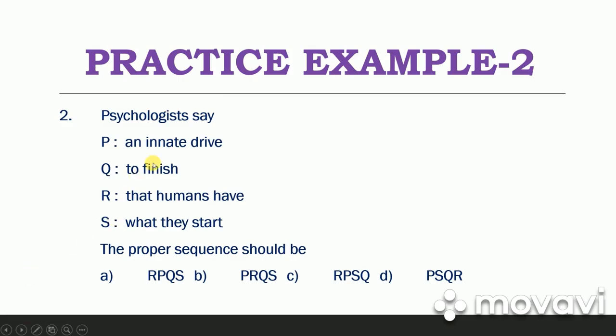Now we have come to the conclusion that the sentence does not begin with P or S or Q. It begins with R. So there are two options, option A and option C, and both of them begin with R. Psychologists say that humans have an innate drive.